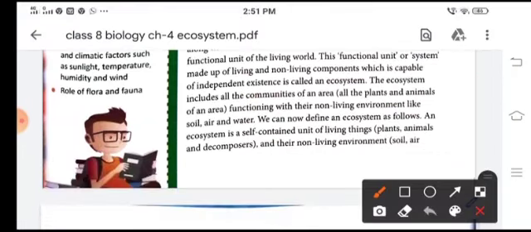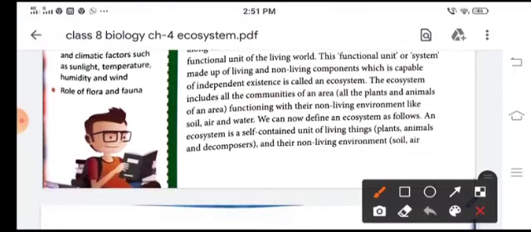Now let us know the components of an ecosystem. All the ecosystems are made up of two components. Biotic components are the living components and abiotic components are the non-living components. So we can say that ecosystem consists of non-living environment and the living biological community.